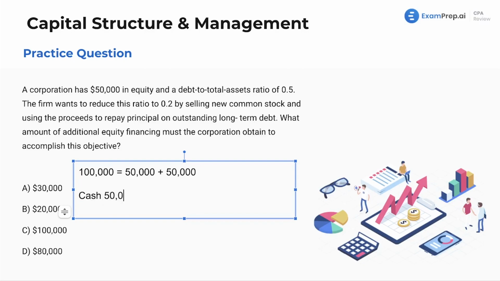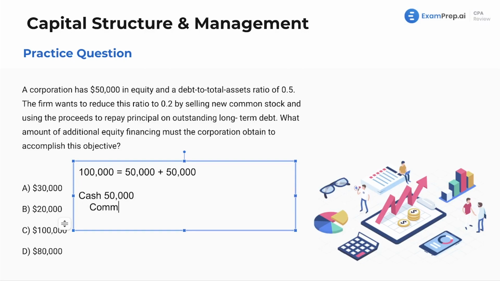Let's say we issue 50,000 more debt. We're going to credit common stock for 50. So that would increase both our equity and assets. However, we see this here, and it says we want to reduce our outstanding long-term debt. So actually, what would happen when we issue the common stock, yes, we would get cash, and yes, we would then use the cash to pay down our liabilities. But to skip that step, this is essentially what our journal entry is going to say.